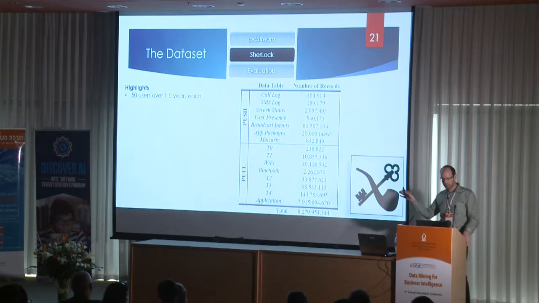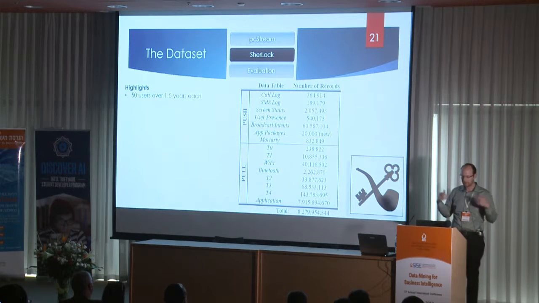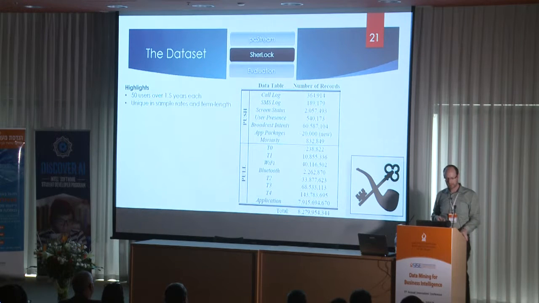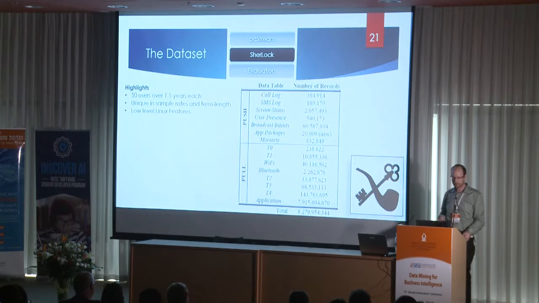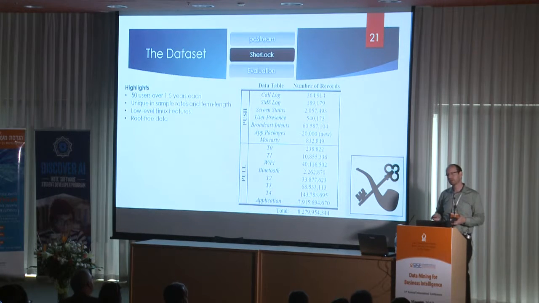And just basic highlights before we move on. So again, 50 users. This is actually outdated. It's over 2 years now. We sample all these different sensors at very high rates. We collect low-level Linux features, which you won't find in other data sets. And all the sensors that we collect do not require root privileges, which means that anybody who uses this data set to come up with some new model can be sure that they can deploy that application in the app market and not have any trouble.